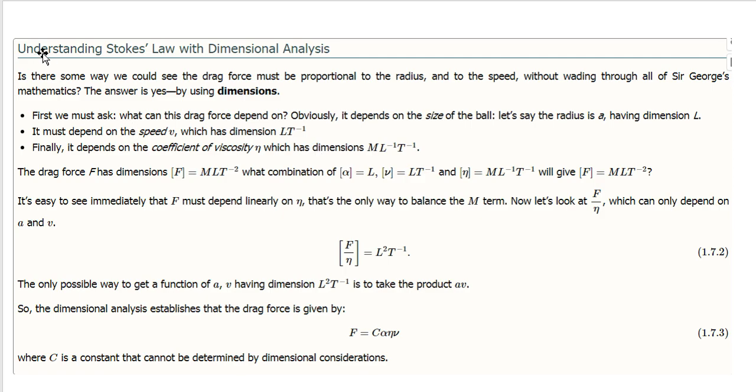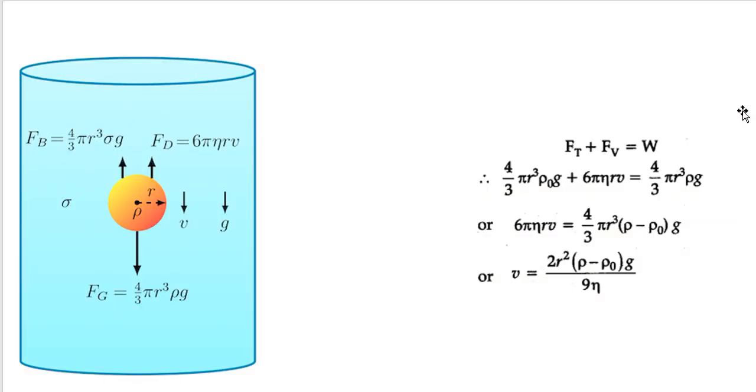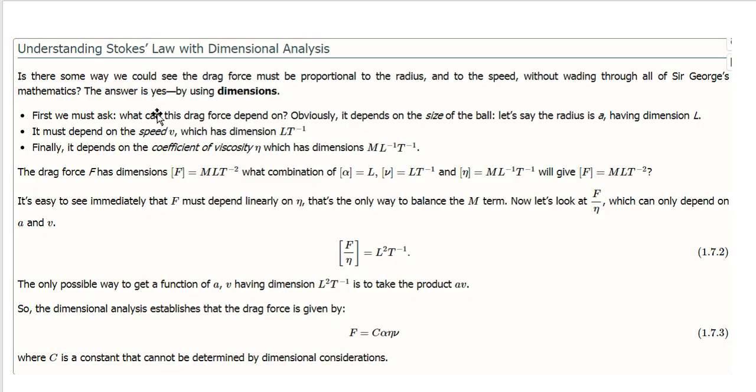So, for simplicity, you can neglect this section. And if someone wants to derive the actual Stokes law from dimensional analysis, in the next video I shall give a clear picture of this. Okay, so the force of viscosity, that means Fd, we have taken as 6 pi eta rV, and we will prove this in the next video. So we are skipping this here.